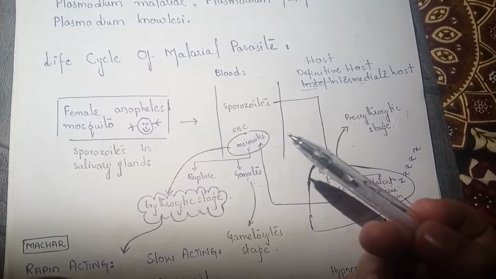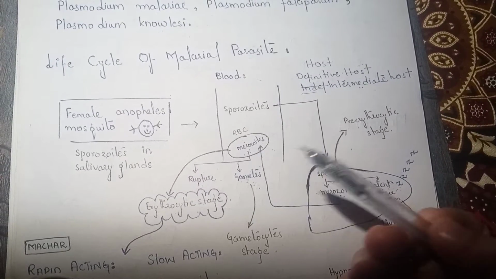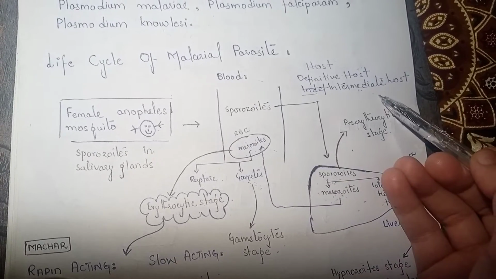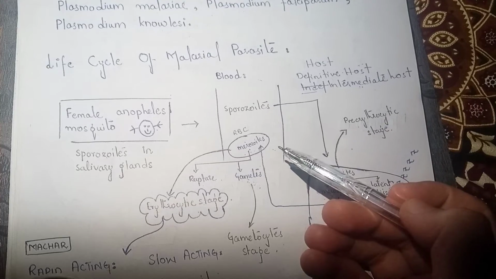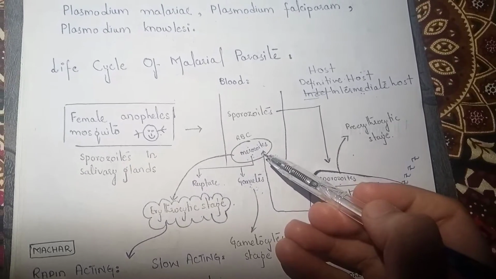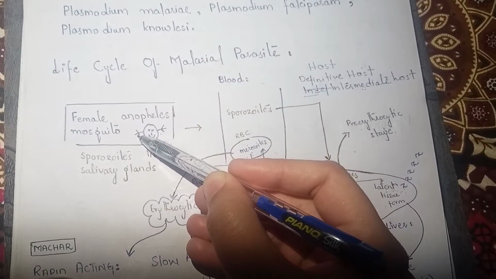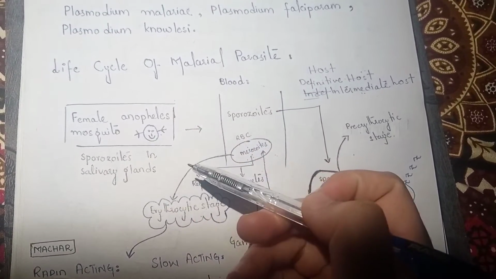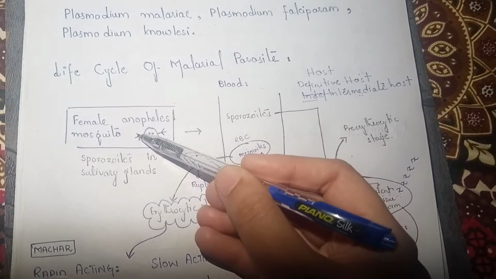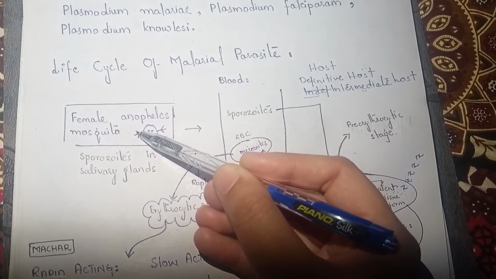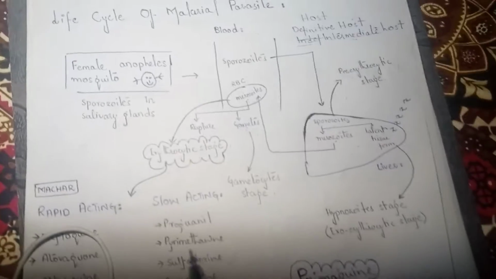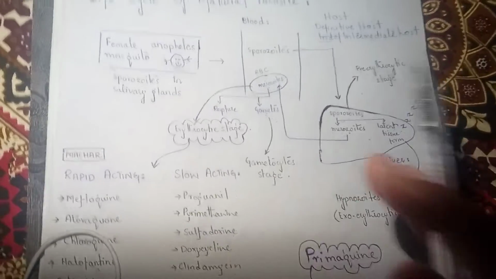Now, in the case of malarial species, the human being acts as an intermediate host. I mean, the species do the asexual cycle in human beings, whereas the sexual cycle occurs in the Anopheles mosquito, right? So the definitive host of the malarial parasite is the female Anopheles mosquito, whereas its intermediate host is the human being, right?